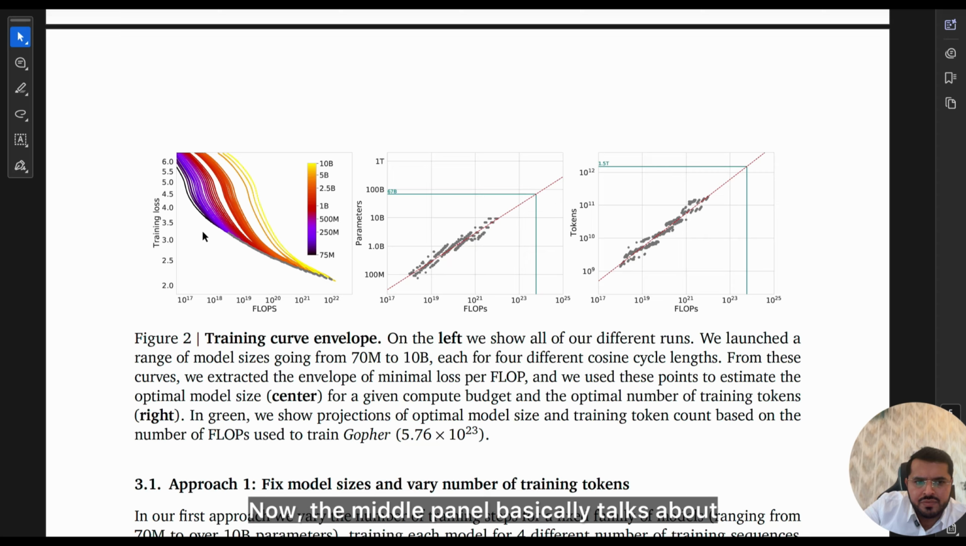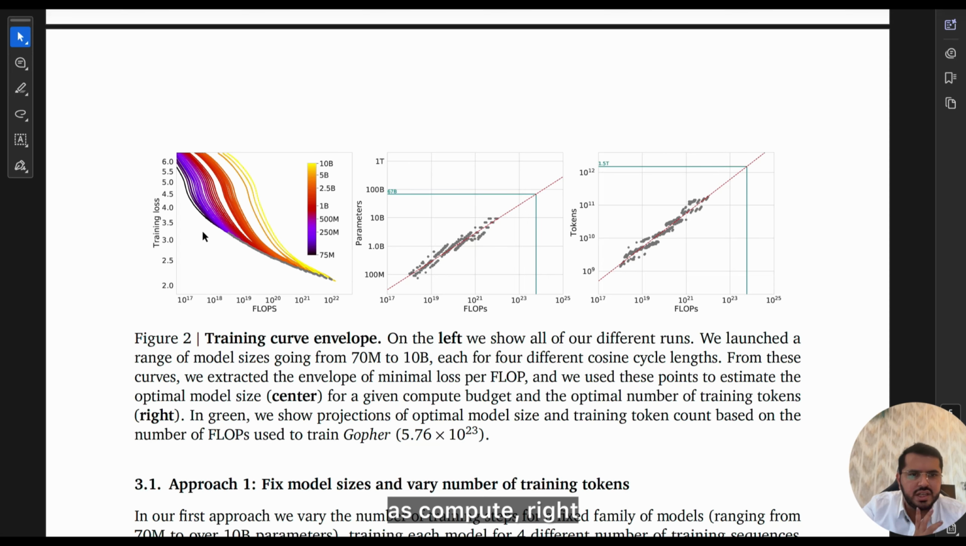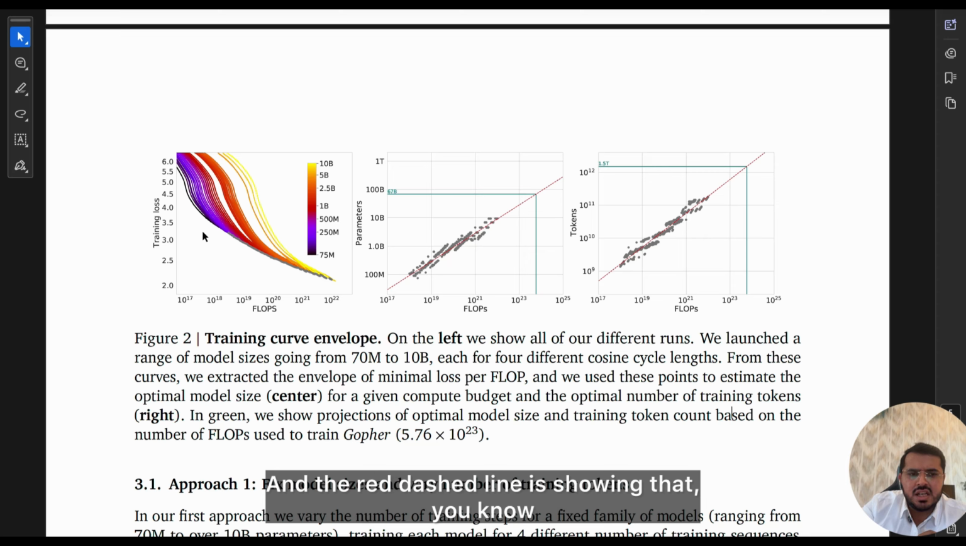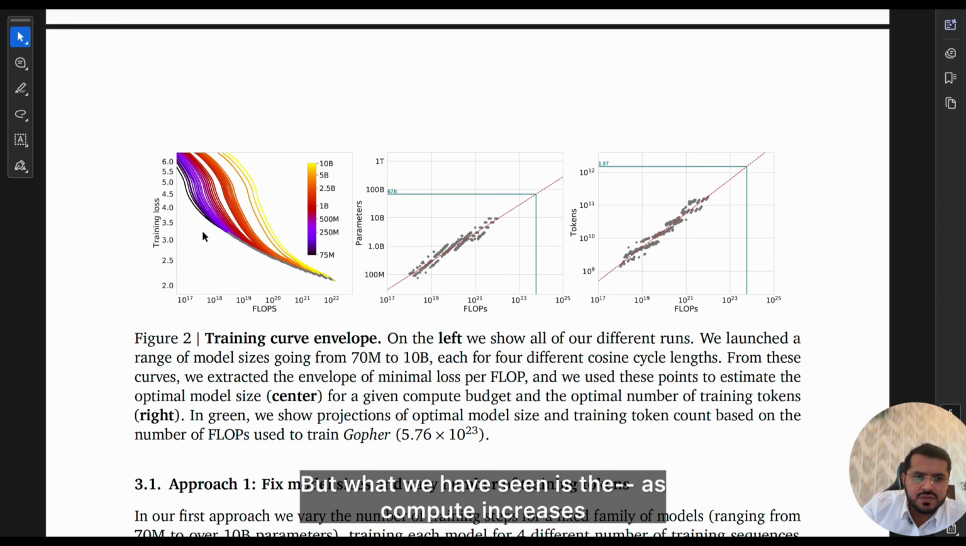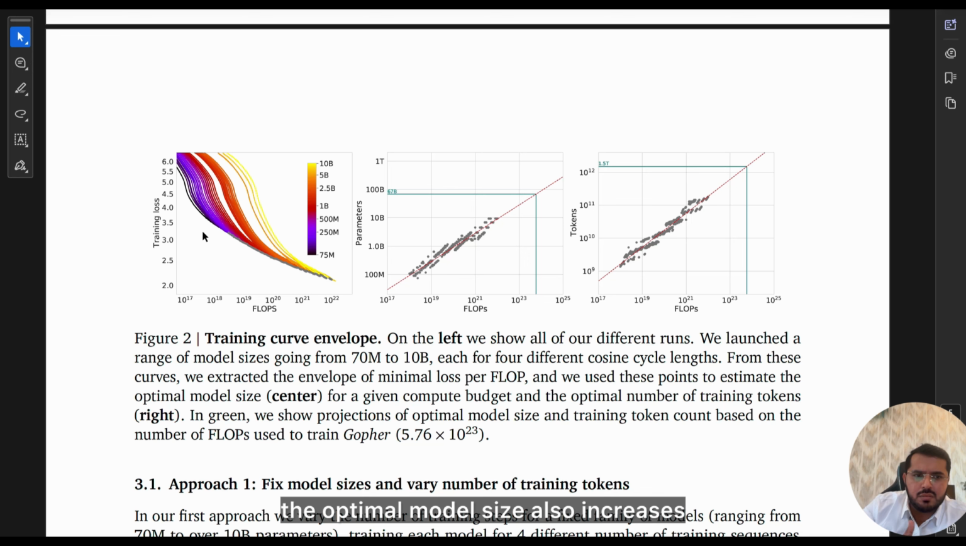Now, the middle panel talks about the model size and how it varies with compute. On the vertical axis we have the model size, or the number of parameters. On the horizontal axis we have compute. The gray dots are extracted from the most optimal points, and the red dashed line shows that we are fitting the scaling law, because as we increase the model size and the compute, we are able to increase the performance. But what we have seen is that as compute increases, the optimal model size also increases.